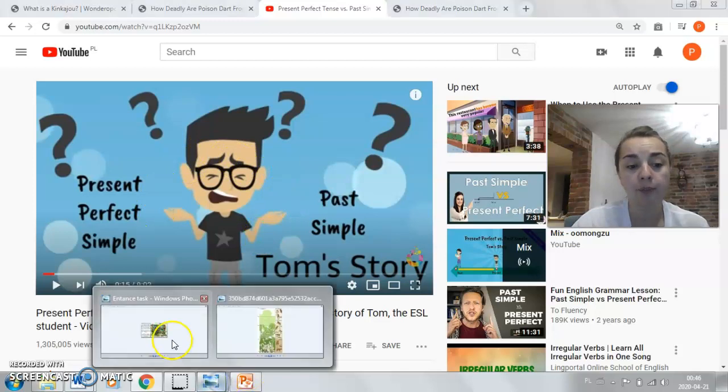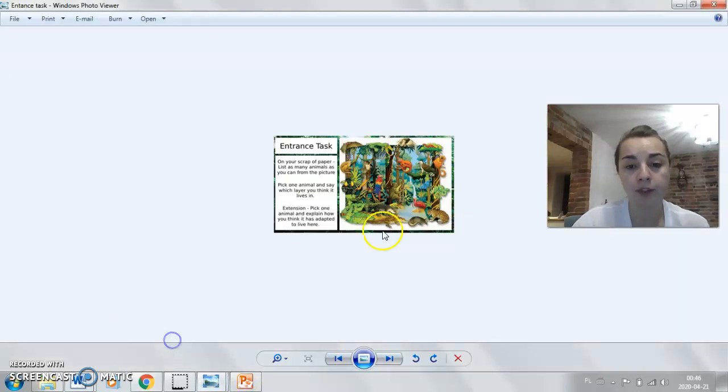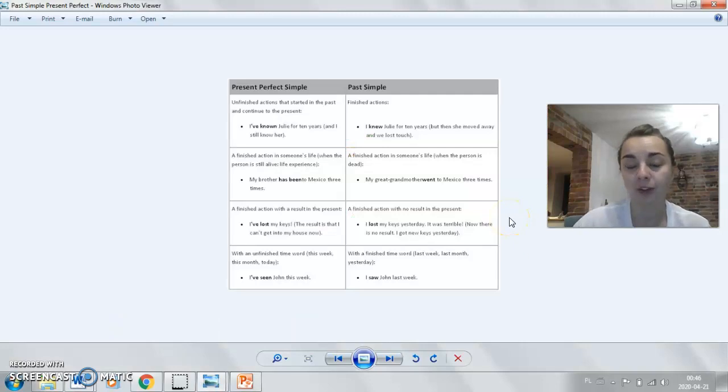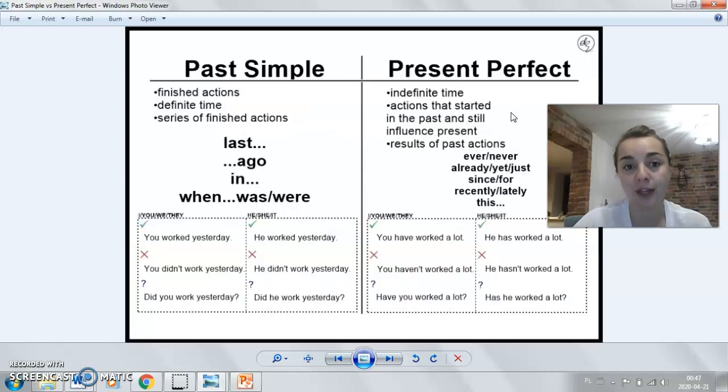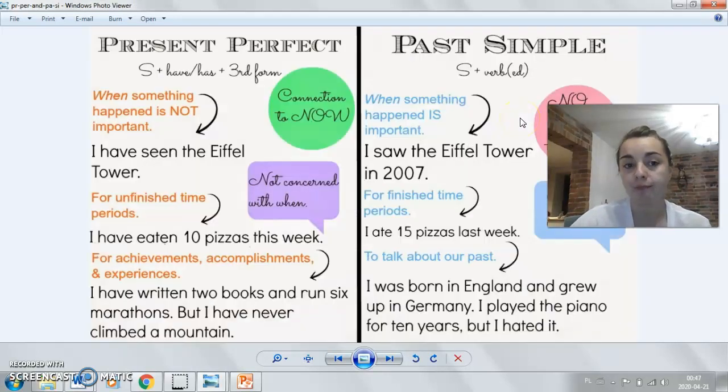There are also some summarizing pictures added on Google Drive. So everything's written like that. Unfinished actions that started in the past and continue to the present. So if there is a connection with the present, we use present perfect. However, if we talk about finished actions and there is no connection with the present, we use past simple tense. The characteristic words, and another picture explaining to you how you should distinguish those two tenses.